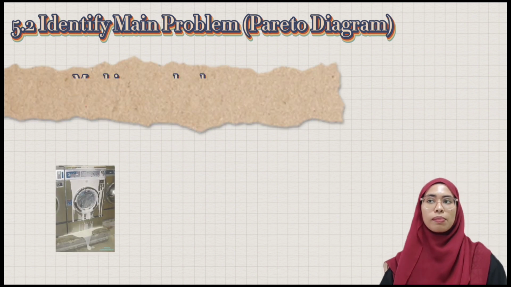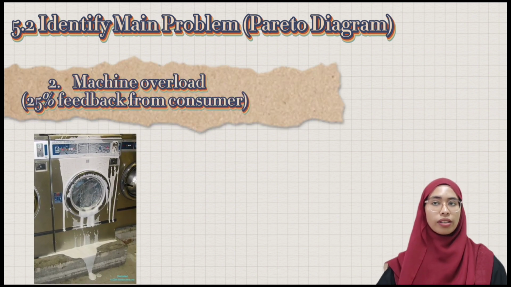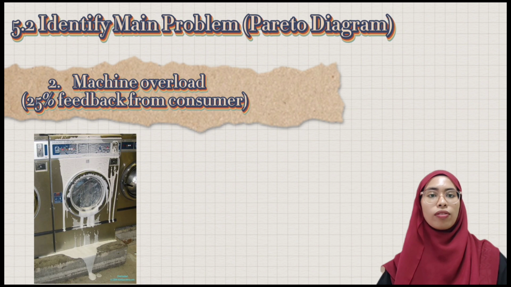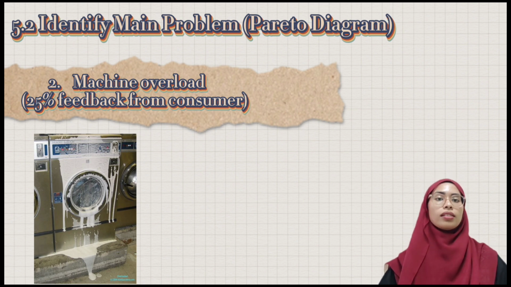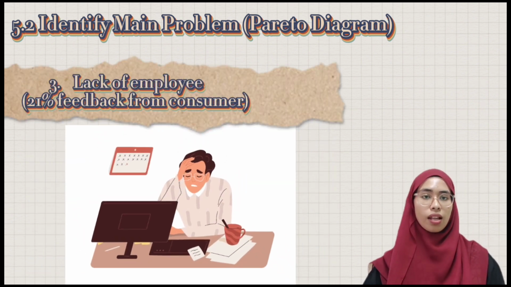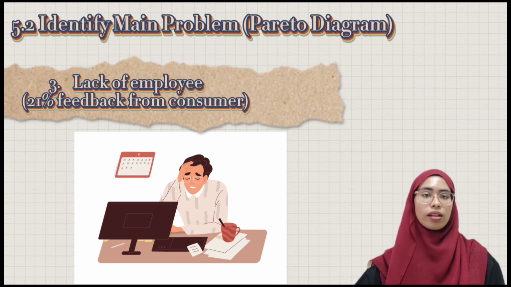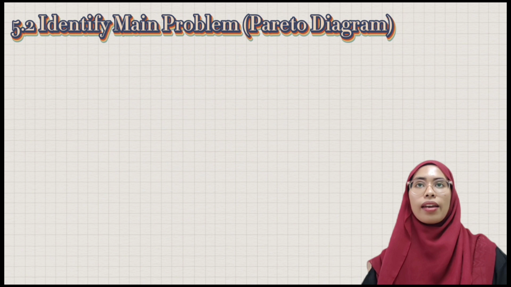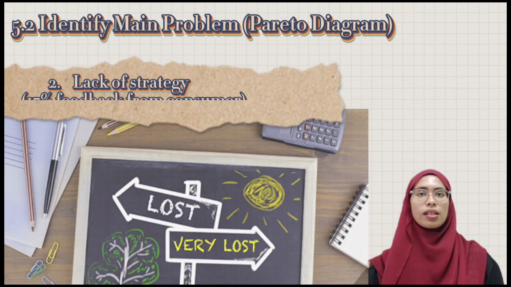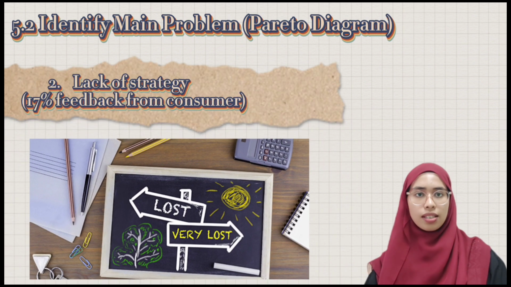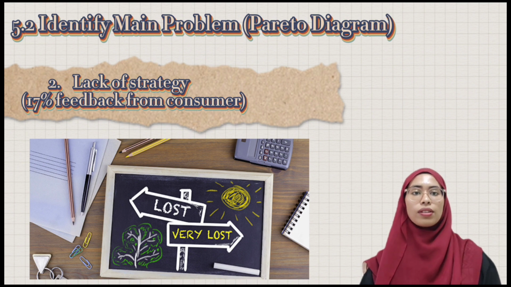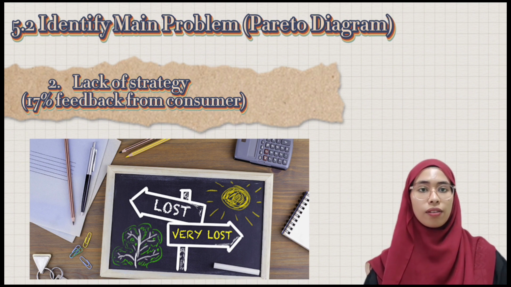The next problem is machine overload with 25% of feedback. The third problem is the lack of employees, which is supported by 20% of respondents. The next problem is the lack of strategy with 10% of feedback.